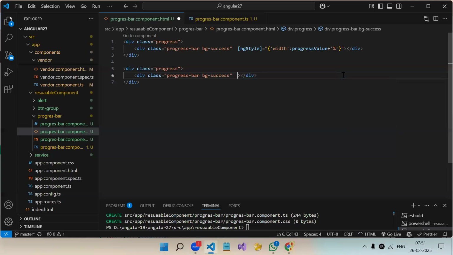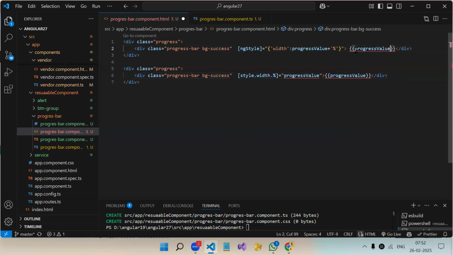Sorry, property binding. So that is like style dot width dot. Now width has a unit, either px or %. So we have to provide %, and then you can directly provide the value also. And this value I will be printing over here so that we can show the percentage. Here also I will do the same thing.